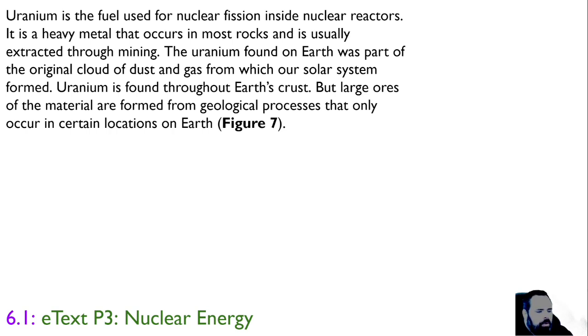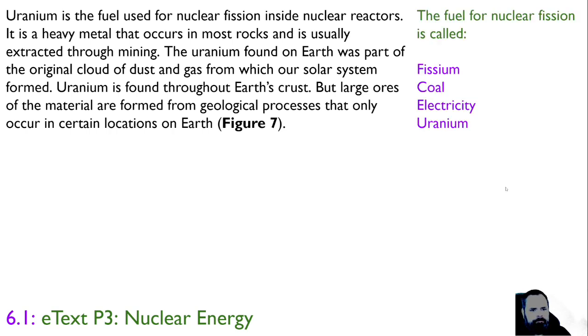Uranium is found throughout the Earth's crust, but large ores of the material are formed from geological processes that only occur in certain locations on Earth. See Figure 7. Right? The fuel for nuclear fission is called fissile, coal, electricity, or uranium.